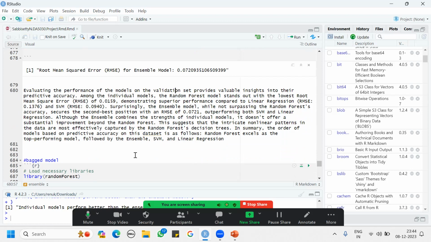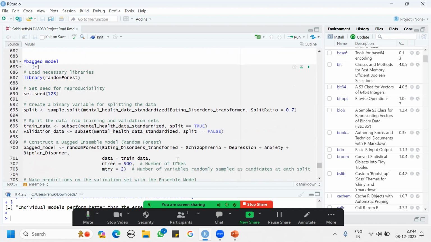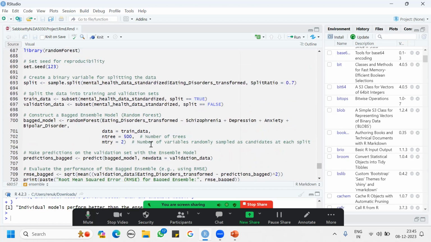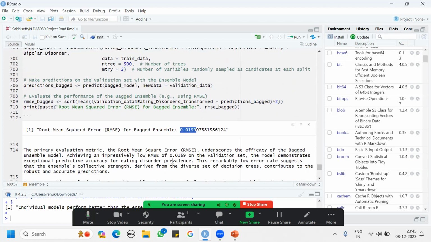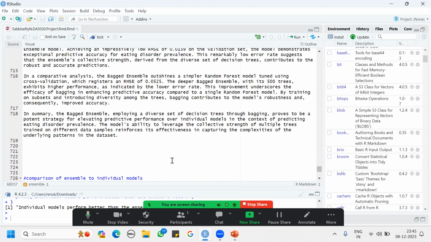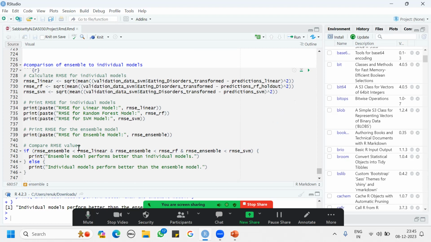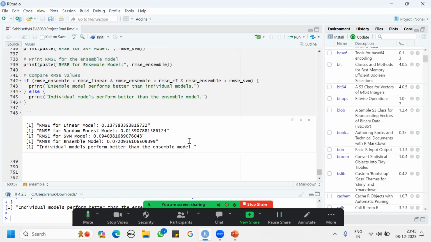So although the ensemble combined the strengths of the models, it didn't provide a better result when compared to random forest. Further, I did bagging, using a bagged ensemble for random forest, where I got a root mean square error of 0.059159, indicating an impressively low RMSE of 0.0159 on the validation dataset, which means very good accuracy for eating disorder prevalence compared to other models. After that I compared the ensemble to individual models, and the individual model performs better than the ensemble model.